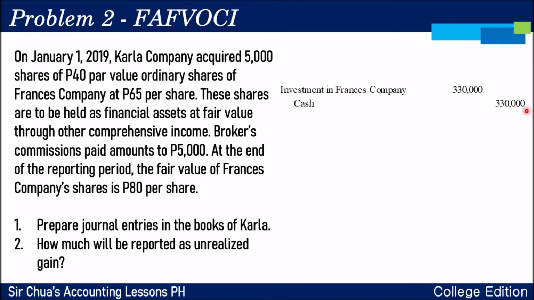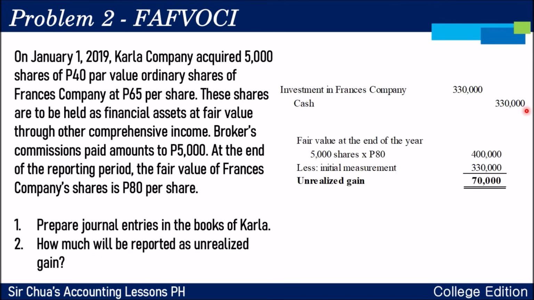Okay. Now, in the measurement of your unrealized gain at the end of the year, medyo may konting twist na ngayon. Ganun pa rin naman, 5,000 times 80, 400,000. However, since your broker's fees are also included as capitalized cost of the asset na 330,000, that will be your comparison. So, from 330,000, umangat or nag-shoot up ng 400,000 yung fair value. Your unrealized gain is, imbes na 75 kanina, 70,000 lang siya ngayon.